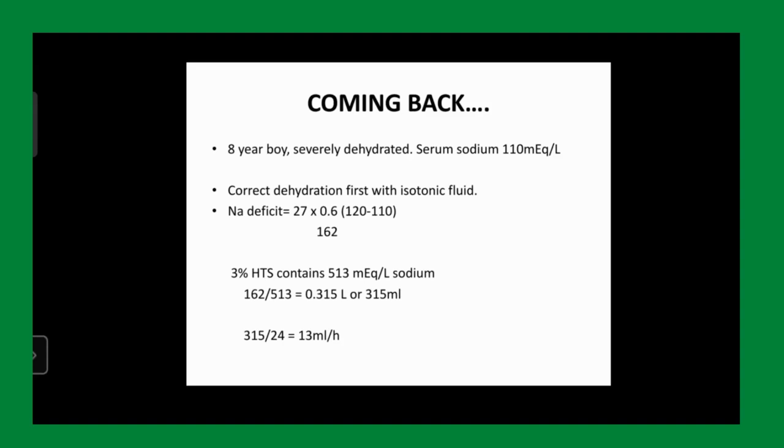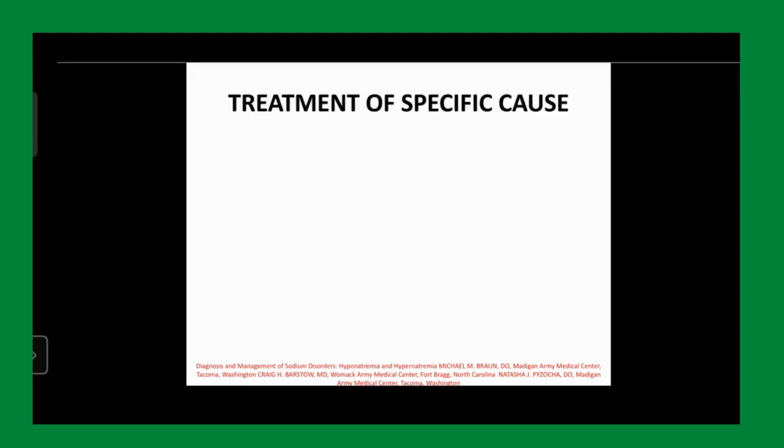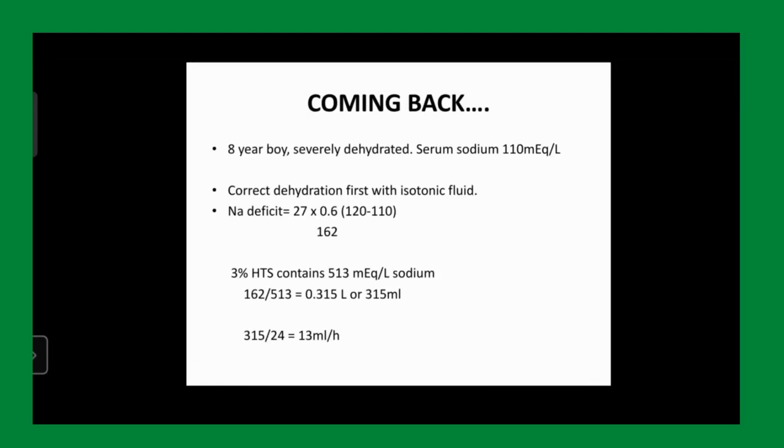Second question. Ma'am, the target should be 125 or 135? देखो आपका टारगेट तो 135 है ना. You need your sodium to be at least above 125. सही है. Once your patient is symptom free, your primary goal is to treat the primary cause that you are dealing with. ठीक है. चाहे वो फ्लूइड रिस्ट्रिक्शन से हो, आइसोटोनिक फ्लूइड से हो, सॉल्ट इनटेक से हो, you will move from IV to oral. जितना हो सके आप उतना करोगे, depending on what your cause is. आगे हम कॉज की तरफ आ रहे हैं. Whatever is the specific cause, you will treat your specific cause.